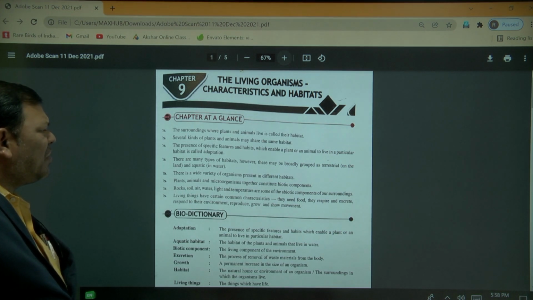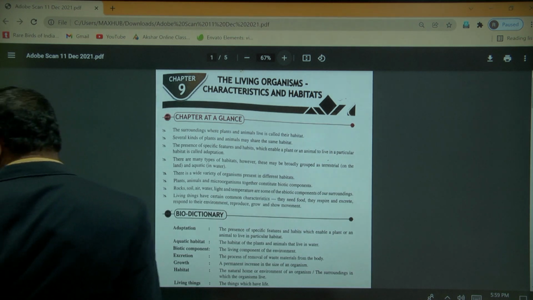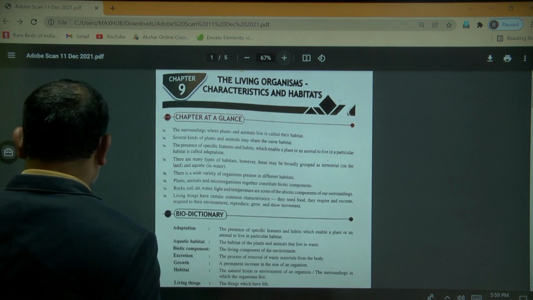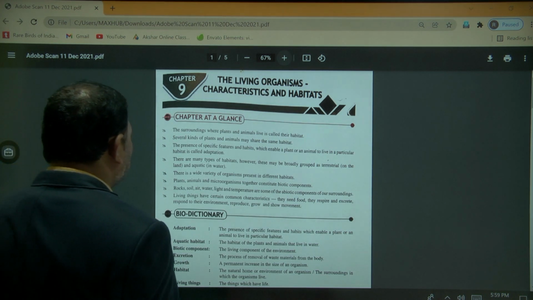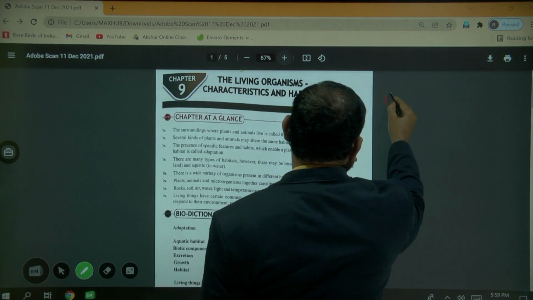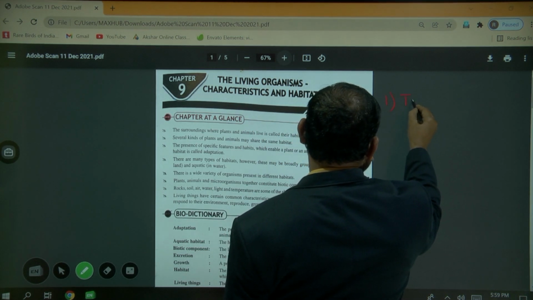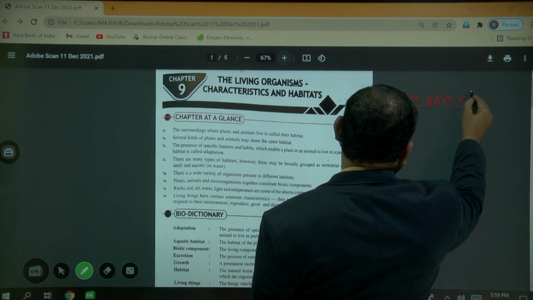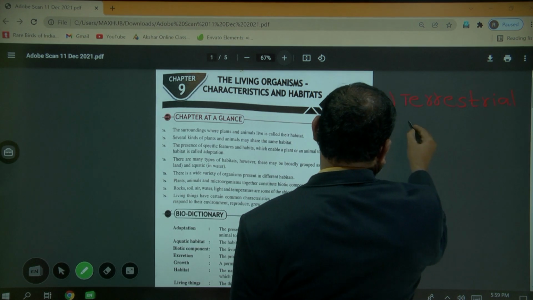Next, there are many types of habitats. However, these may be broadly grouped into two types. You know very well that the organisms which live on land are called terrestrial habitat.